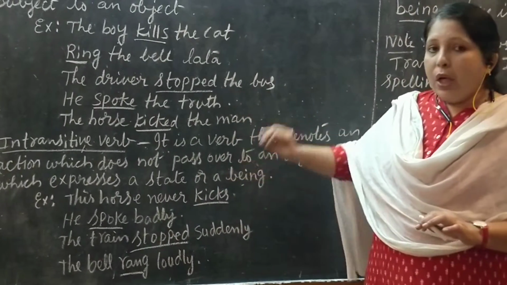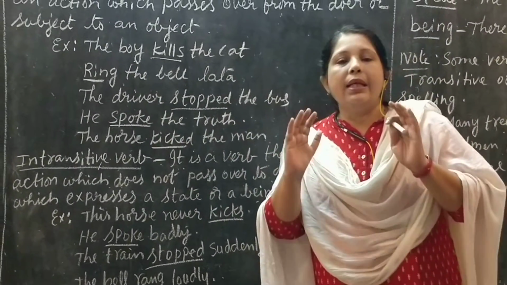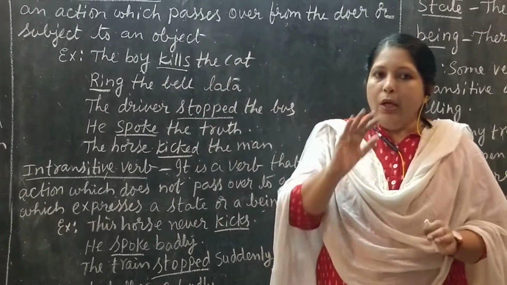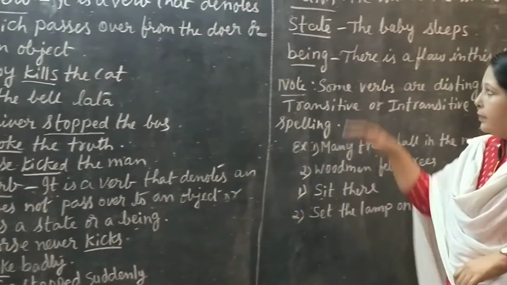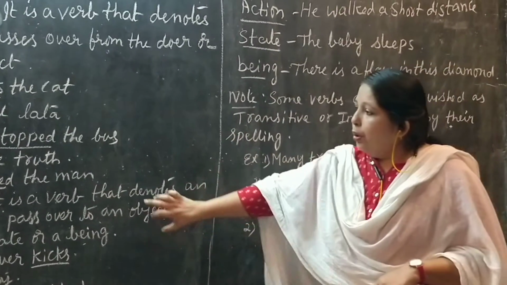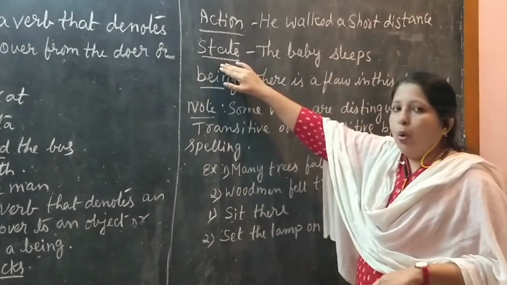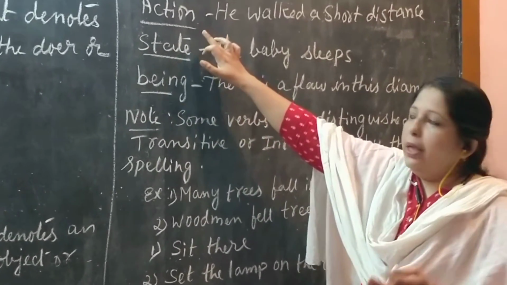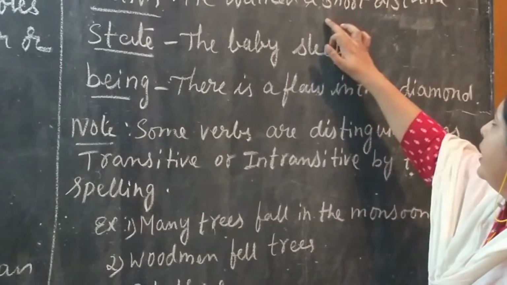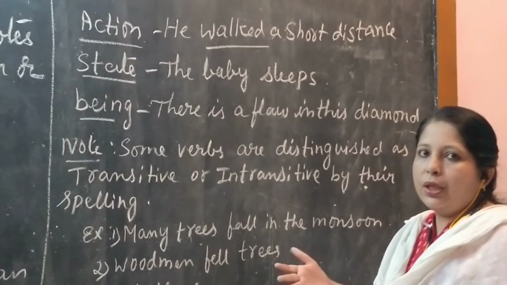The same words can be used transitively and intransitively. The only thing is you have to concentrate on the sentence, whether the action is passed over or not. As I told you, intransitive verbs are told in the form of state and being. So the first one is an action word, that is, he walked a short distance. Walking is an action.